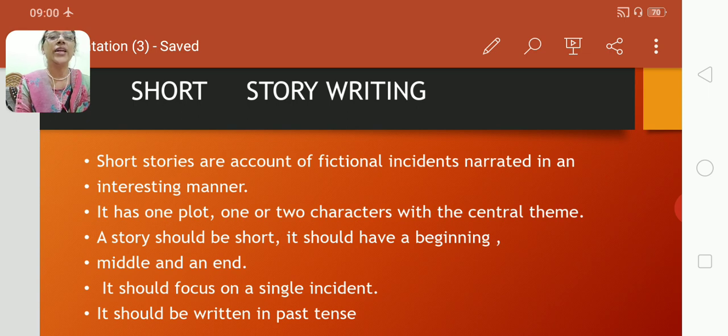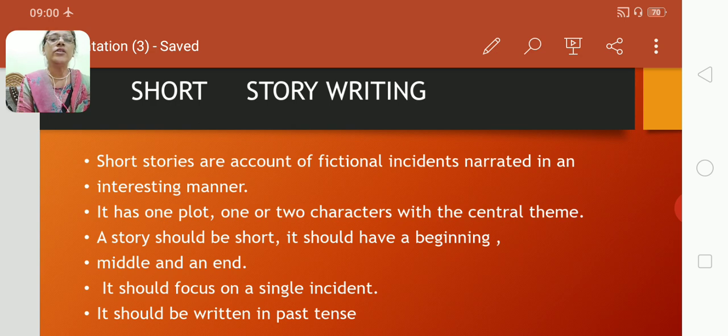Today we are going to do writing practice and we are going to learn short story writing. How short stories are written, I'm going to teach you that. So, what are short stories? Short stories are accounts of fictional incidents narrated in an interesting manner. Fictional incidents means false incidents, imaginary incidents which you imagine from your own imagination in your own style. So that is called fictional.